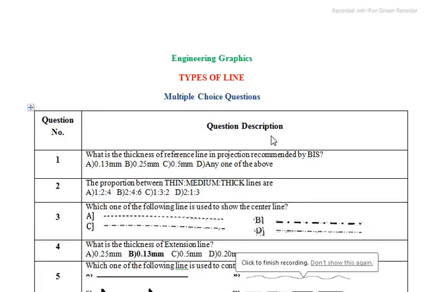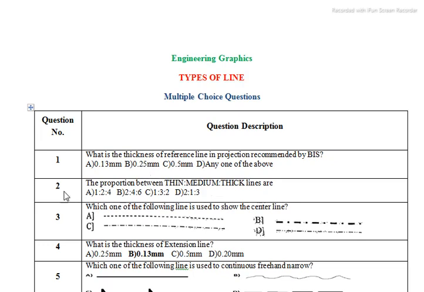So in this video we will discuss some MCQs that may be generated on the types of lines, that may occur on this topic. So what are the different types of line? On that I have already made one video, so you can check. I request all of you to first see the video, and after that you can solve these types of line MCQ questions.